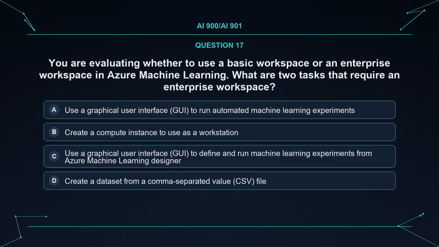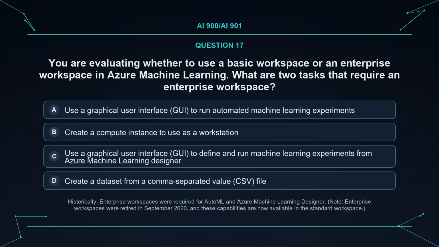data. Question. You are evaluating whether to use a basic workspace or an enterprise workspace in Azure Machine Learning. What are two tasks that require an enterprise workspace? Option A. Use a graphical user interface, GUI, to run automated machine learning experiments. Option B. Create a compute instance to use as a workstation. Option C. Use a graphical user interface, GUI, to define and run machine learning experiments from Azure Machine Learning Designer. Option D. Create a dataset from a comma-separated value, CSV, file. The correct answer is AC.